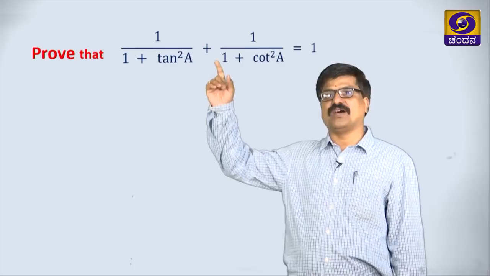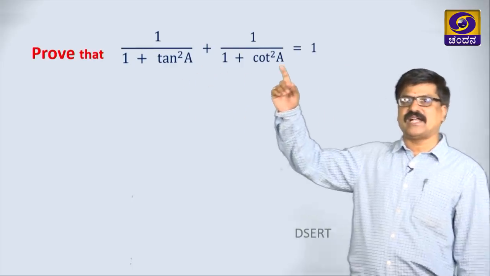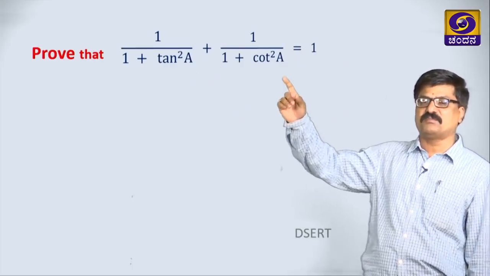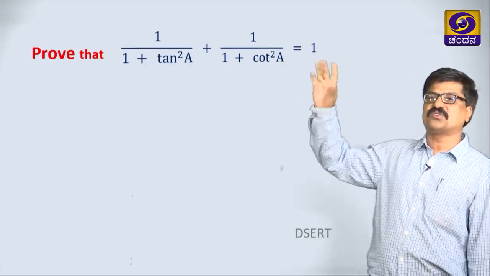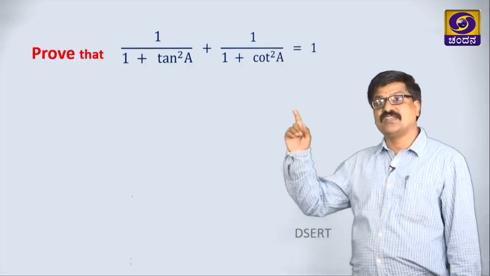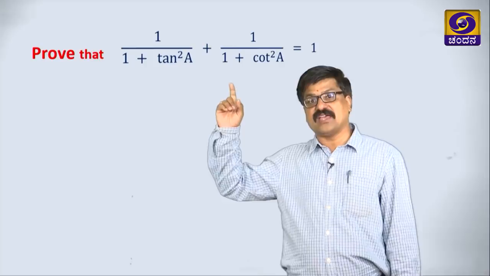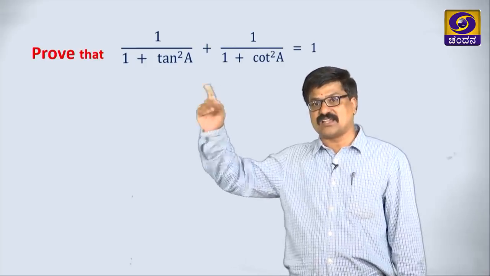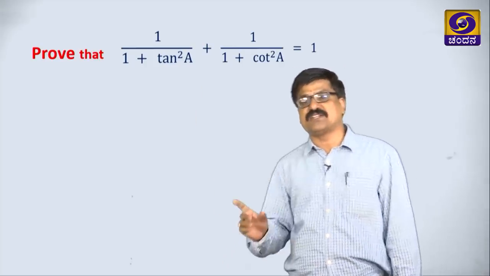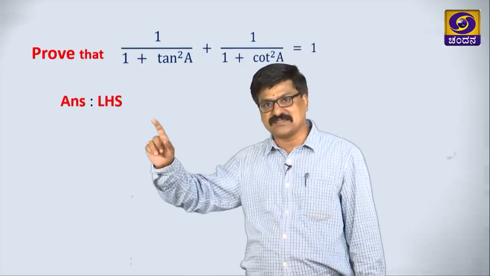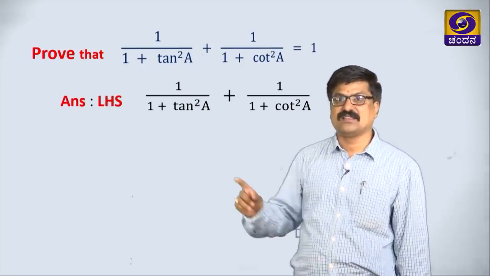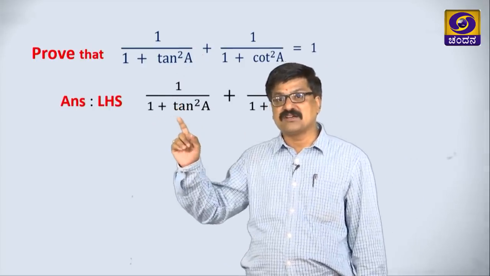Let us take one sum here. Prove that 1 by 1 plus tan squared A plus 1 by 1 plus cot squared A is equal to 1. When we are proving any problem based on trigonometry, most of the time we consider the LHS, right, LHS. What is 1 plus tan squared?